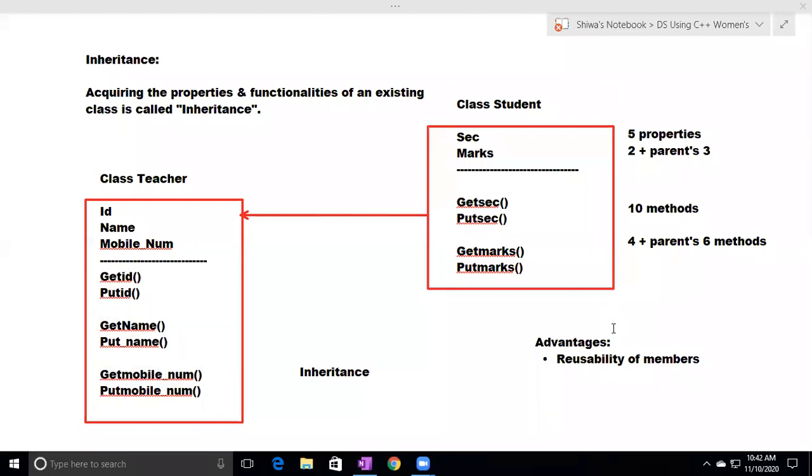So hence we can reuse the members. That is the advantage here. And it reduces development time.